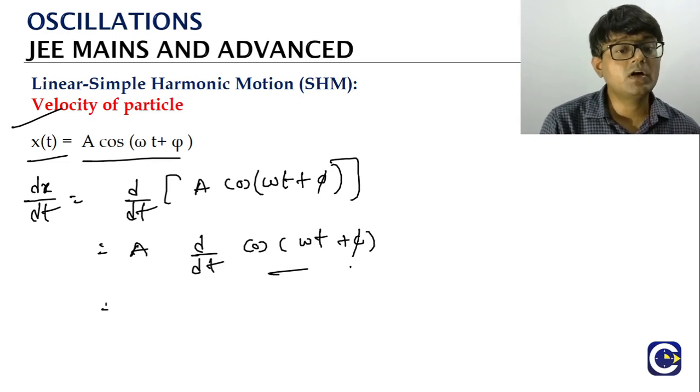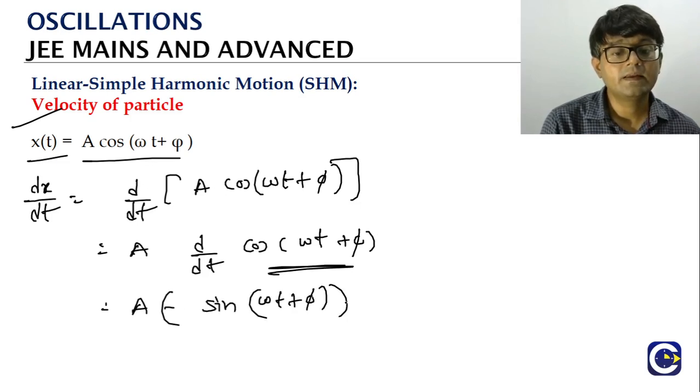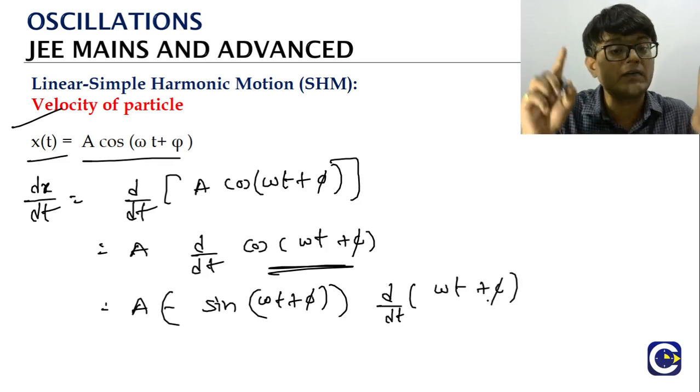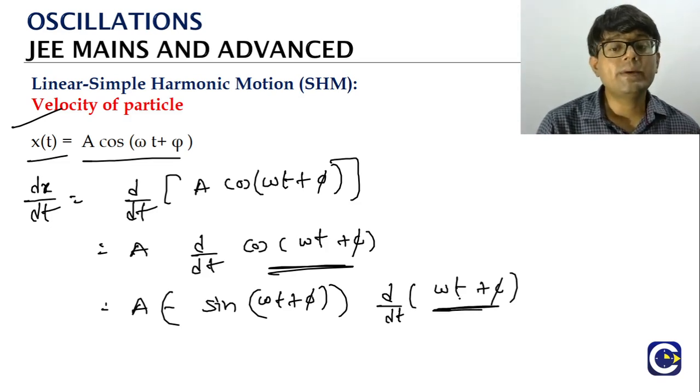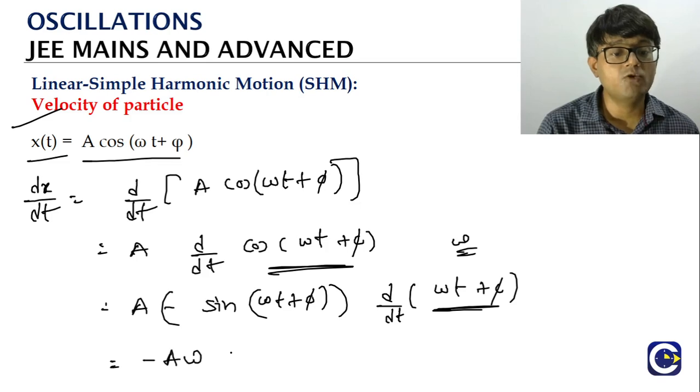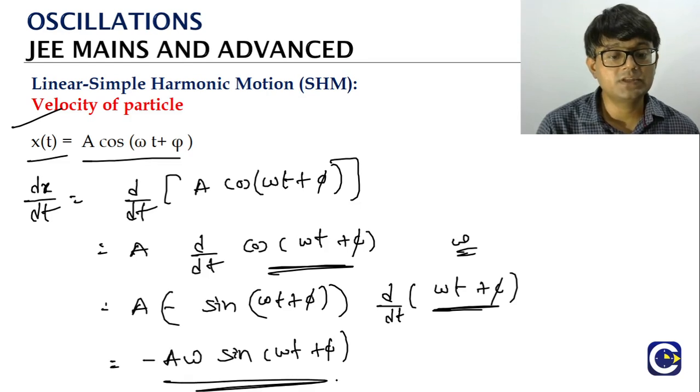What is the derivative of the cos function? It will be minus sine. Then we will have the derivative of ωt + φ. All these things we have covered in our basic math videos, you can check it. What is the derivative of ωt + φ? That is ω. So which means minus Aω sin(ωt + φ). So this is our velocity function.